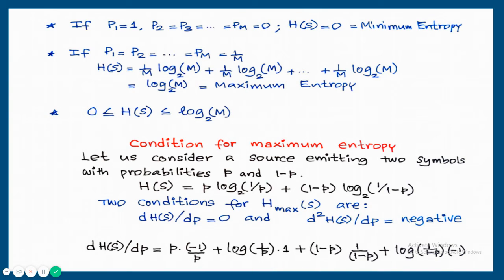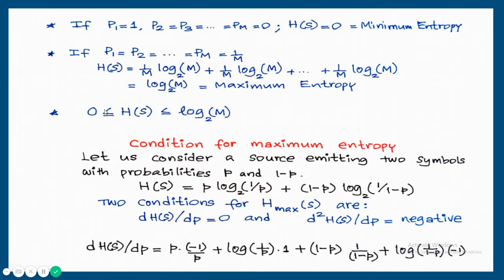In this case, H of S is equal to first Pi into log 1 by Pi. Log 1 by Pi is log 1 by m, that is log m to the base 2, plus again for the second one 1 by m log m to the base 2, etc. We are adding this product m times, so that is equivalent to m into 1 by m log m to the base 2, that is log of m to the base 2. This is maximum entropy. So the entropy will be maximum if all messages are equally likely. We'll prove this result later.